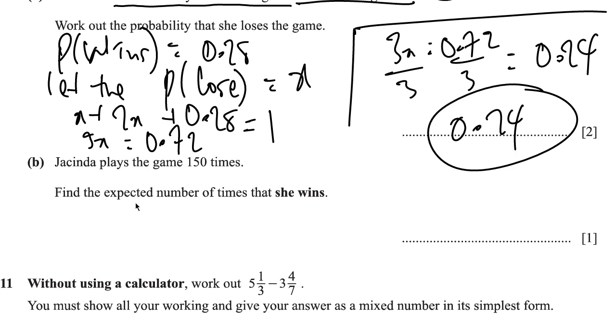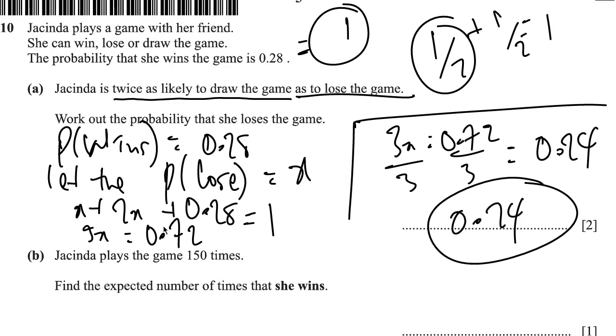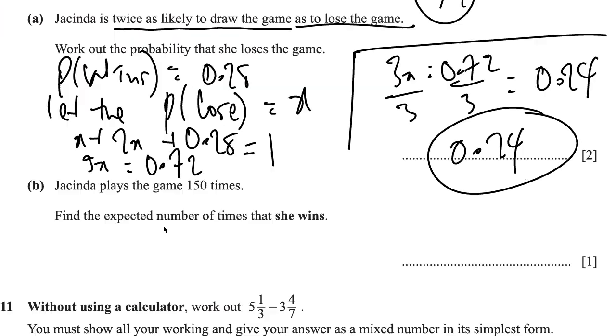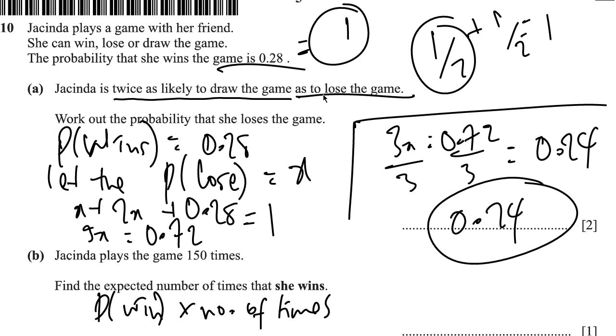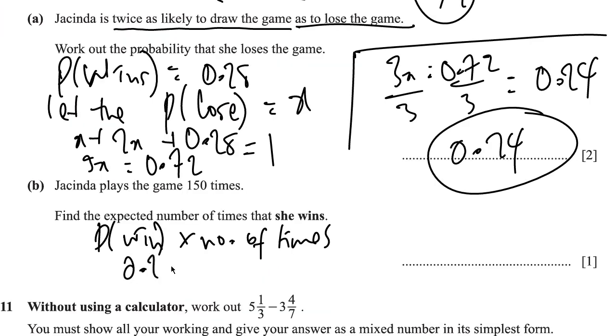Part B says the Jacinda plays the game 150 times. Find the expected number of times she wins. So that's simply multiplying the probability of winning by the number of times, right? So the probability of winning is 0.28, was given in the question as 0.28. So 0.28 multiplied by the number of times, right? The number of inputs, right? So 0.28 multiplied by 150 is 42.